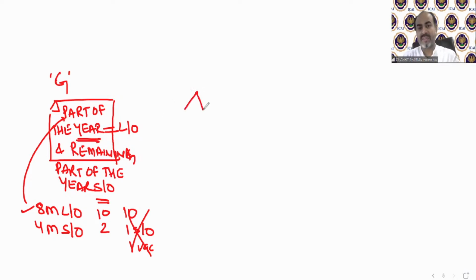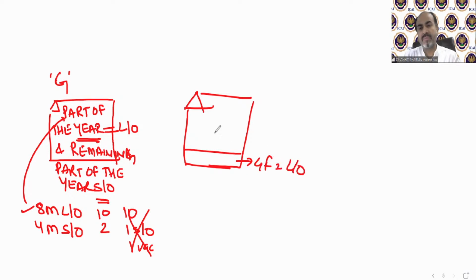If the case is this: there is a house and the ground floor is let out, first floor let out, second floor self-occupied. This is not case number G. Which case is it?